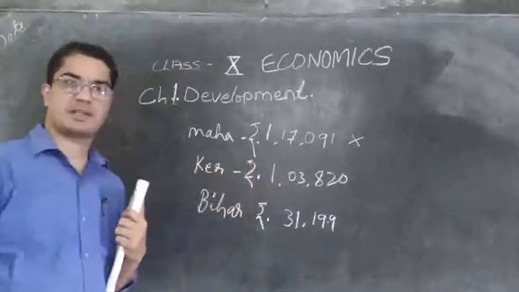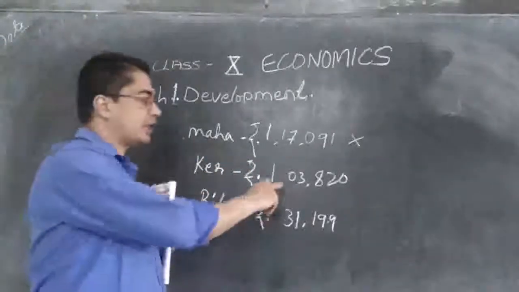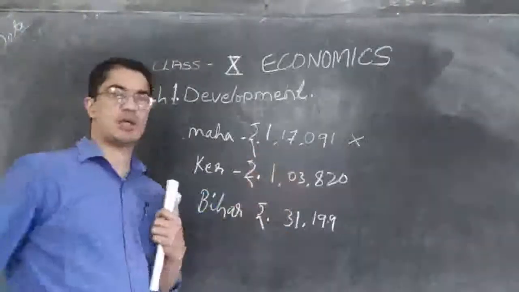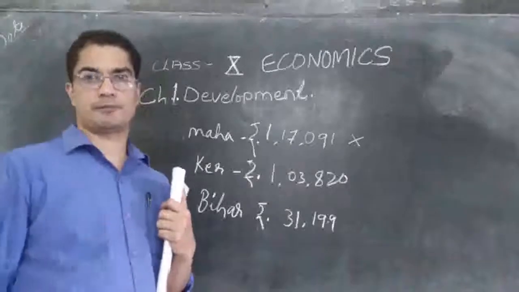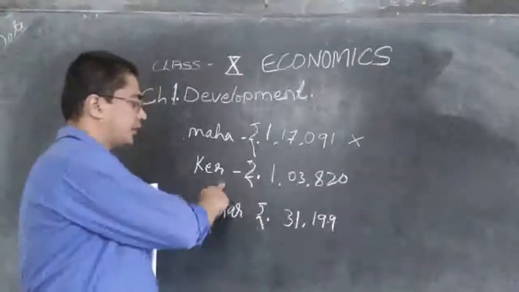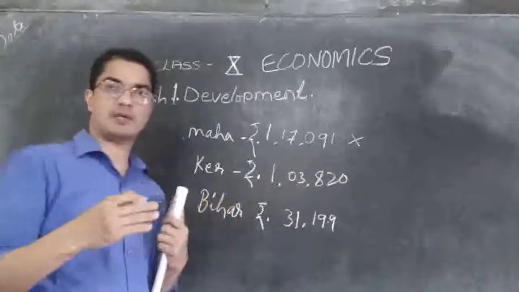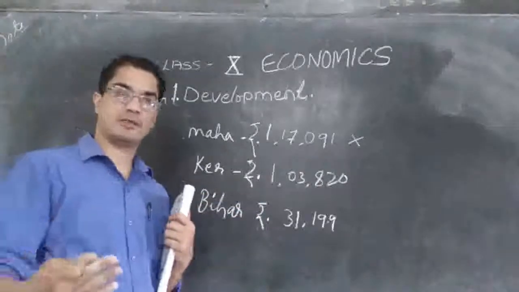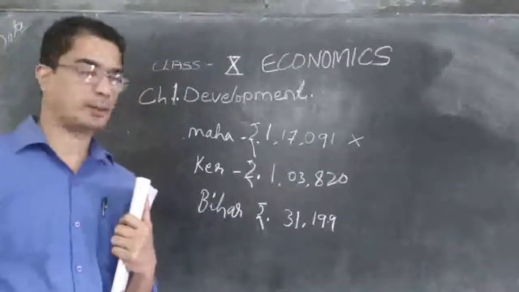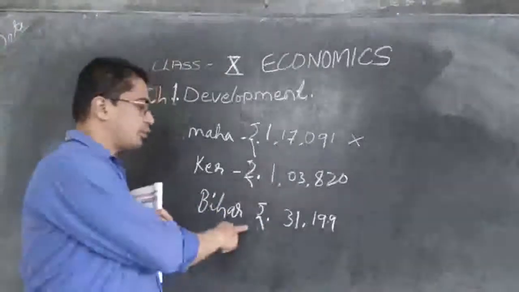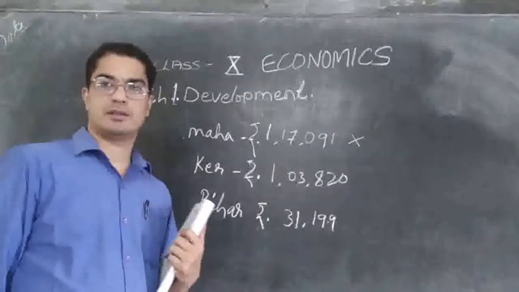Definitely Maharashtra is richer than all the other states, because there the average income of a person is 1,17,091 rupees in a year. And if you come to Kerala, it is still less. The people living in Kerala, the annual average income is 1,03,820. Then if you go to Bihar, you see the situation is very pathetic.